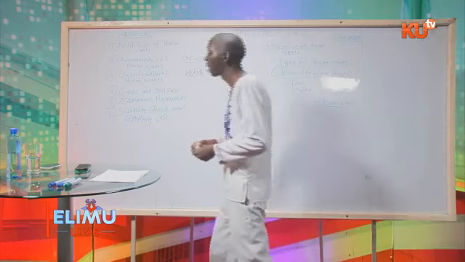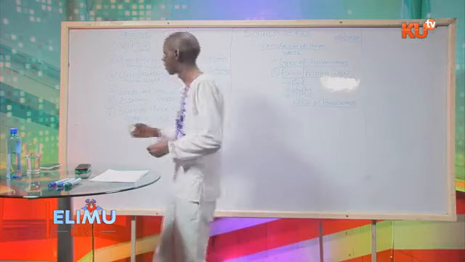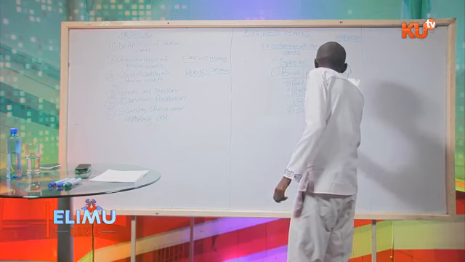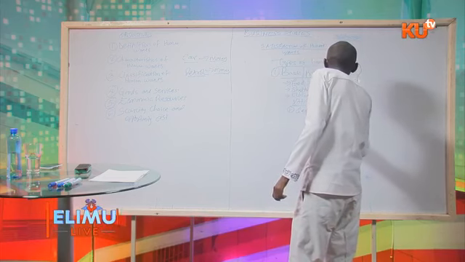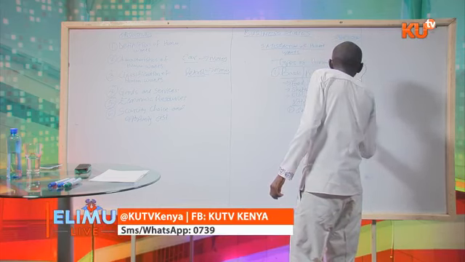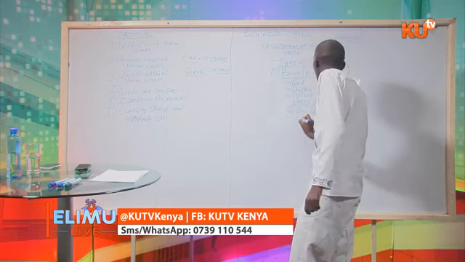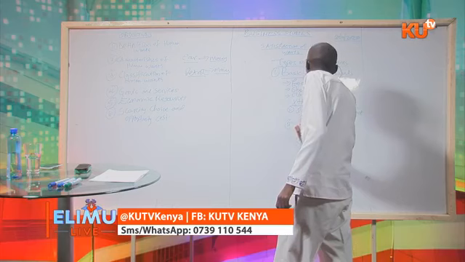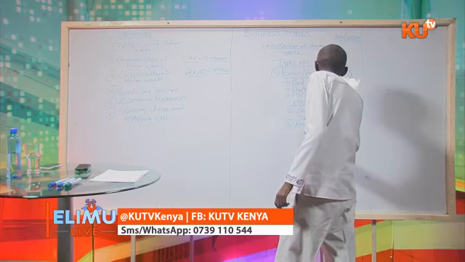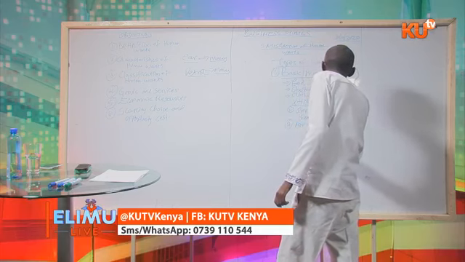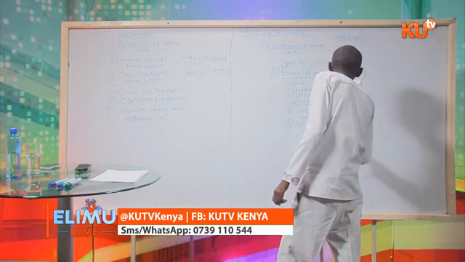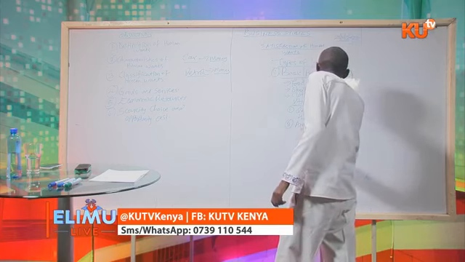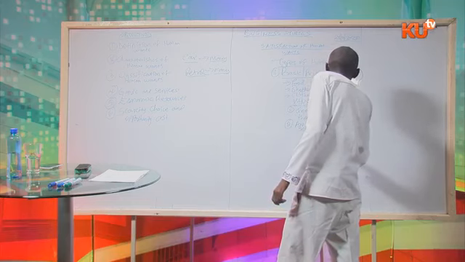Characteristics of basic wants. One, one cannot live without them, the basic wants. Two, they are satisfied before secondary wants.